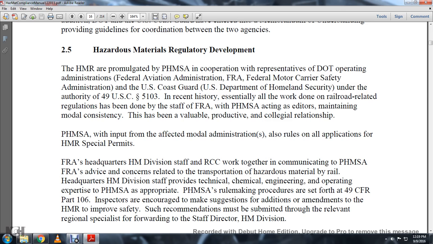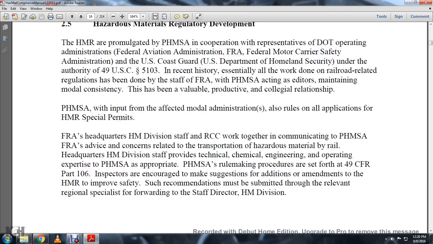This has been valuable, productive, and collegial. The Pipeline and Hazardous Material Safety Administration, with input from the affected modal administration, also rules on applications for hazardous material regulations special permits. The FRA headquarters Hazmat Division and the regional offices work together with the Pipeline and Hazardous Material Safety Administration.